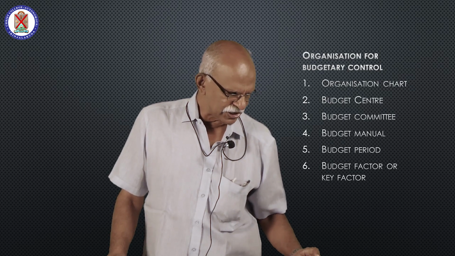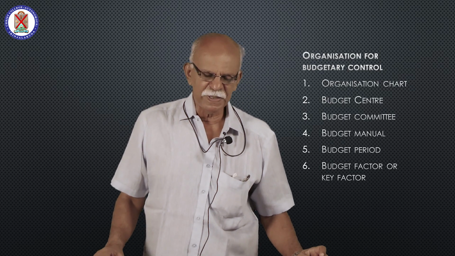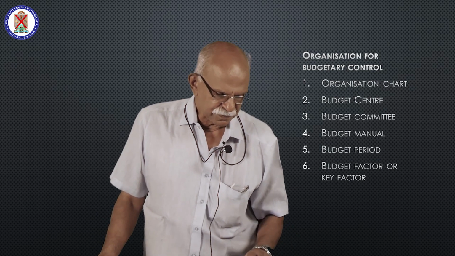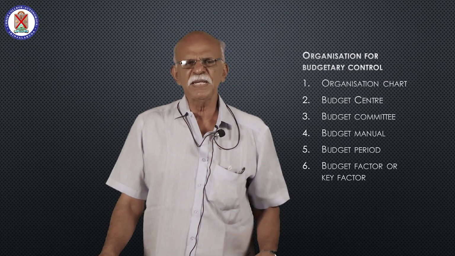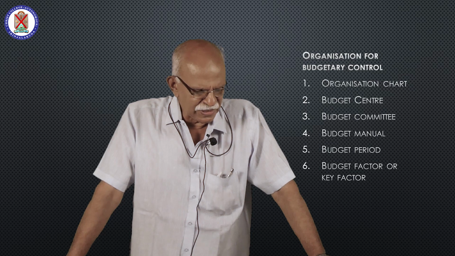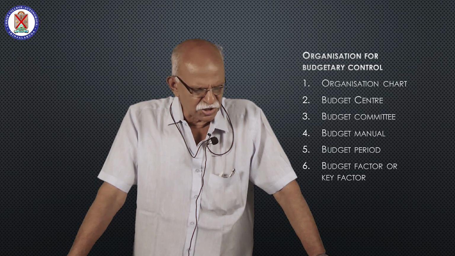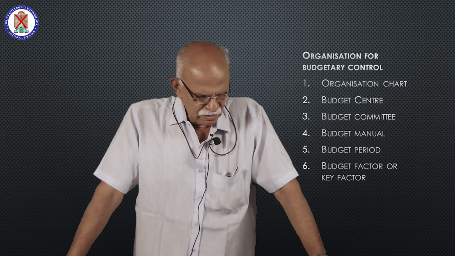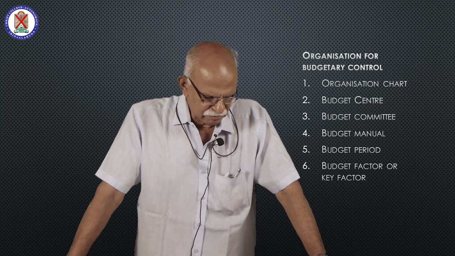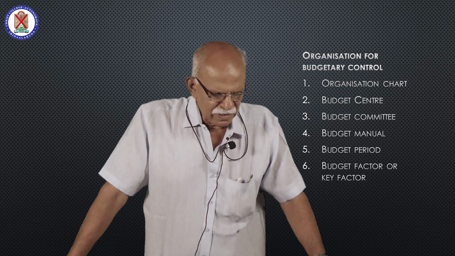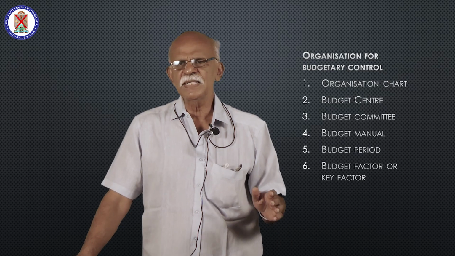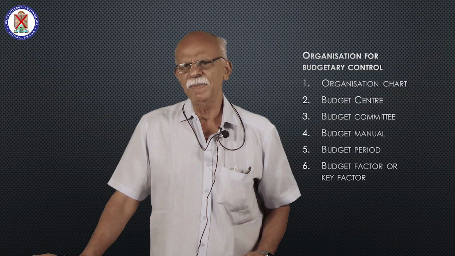Then detailed organization chart, budget period, the period for which the budget is prepared, the responsibilities of various persons involved in preparing the budget. Then forms and records to be used. Then date of submission of budgets. Then mentioning the method of accounting to be adopted. All these will be mentioned in the budget manual.